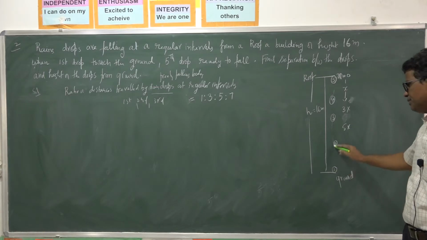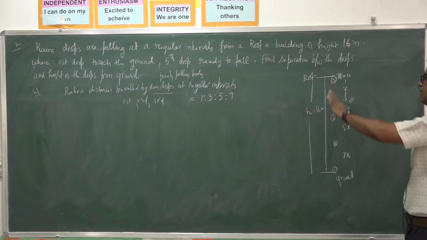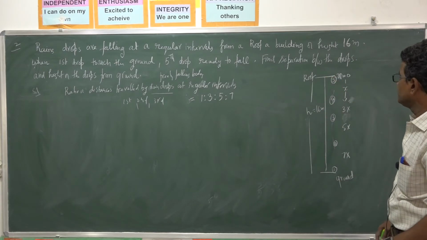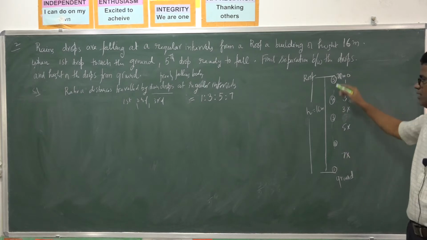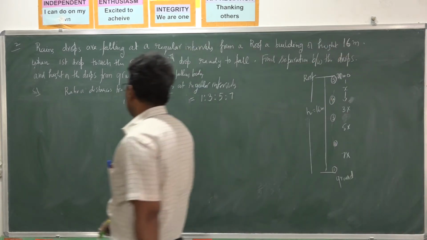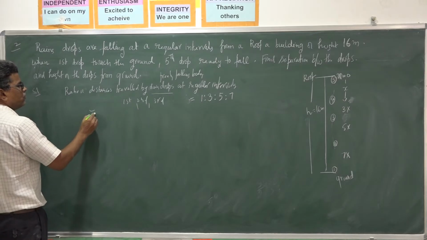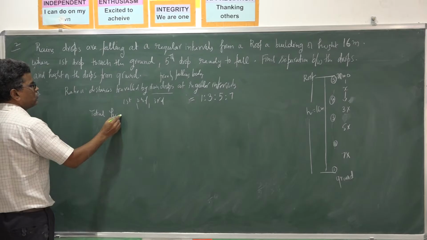Next, the separation between the second one is 7x. So these are the distances traveled in successive intervals of time. I assumed these distances as x, 3x, 5x, 7x, and the total distance is the total height of the tower.